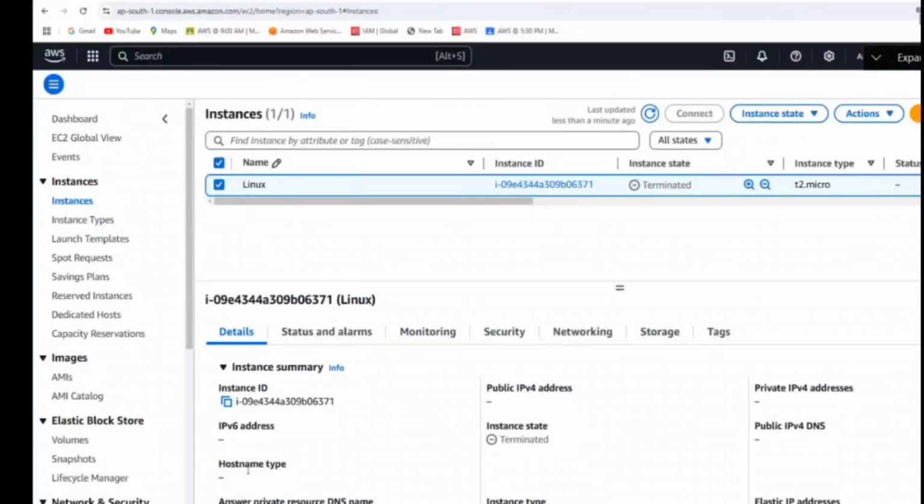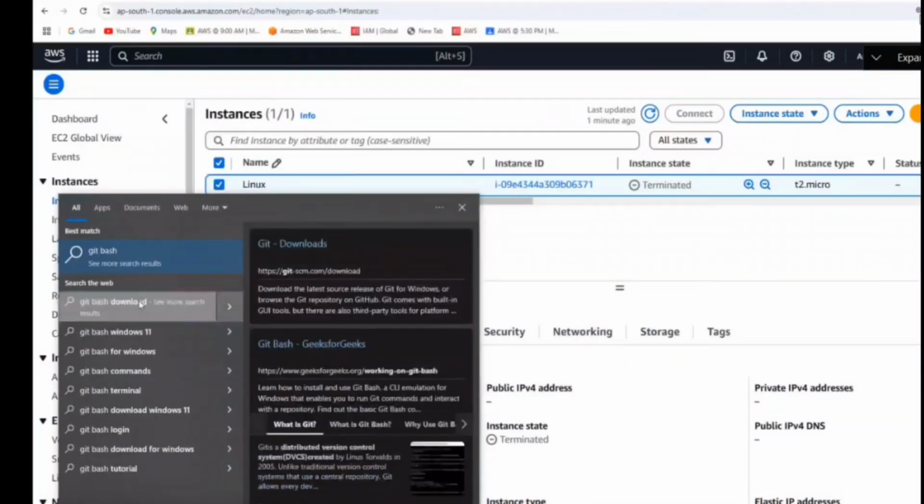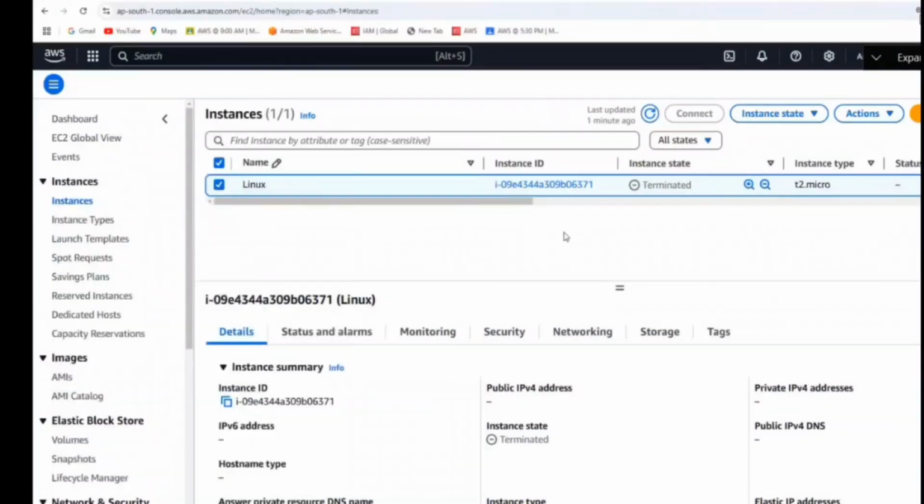Once you install Git, it will install something called Git Bash. I don't have Git Bash here. You can download Git Bash, and then use it. Git Bash is a place where you can run all the Git commands. Git is a tool.